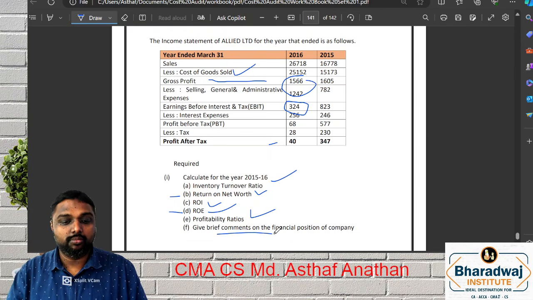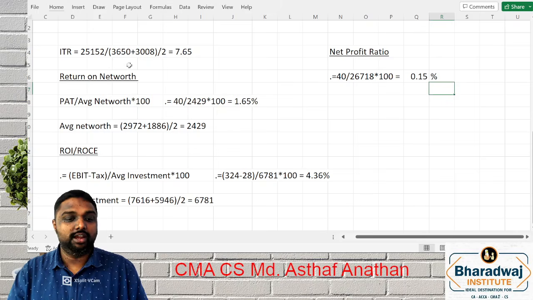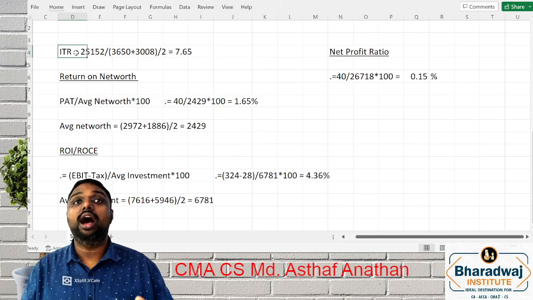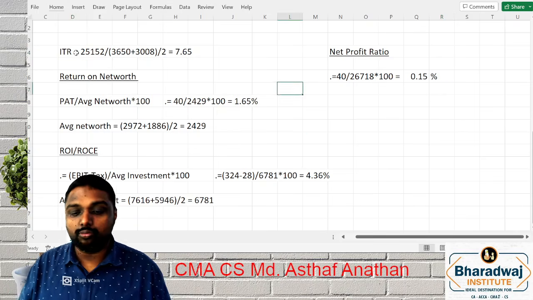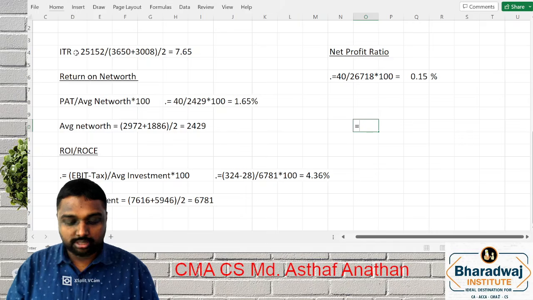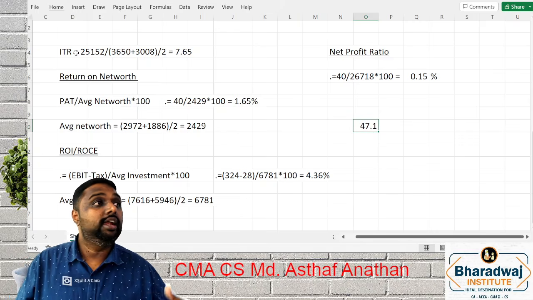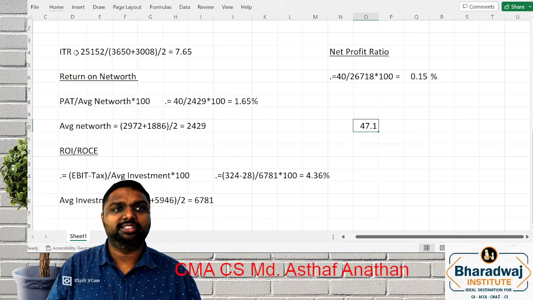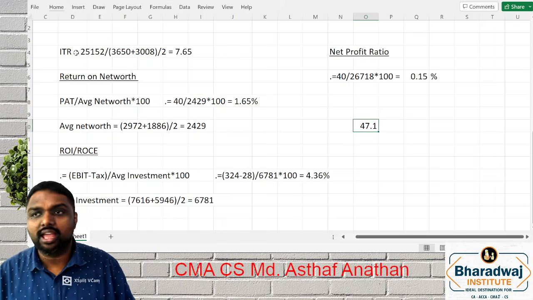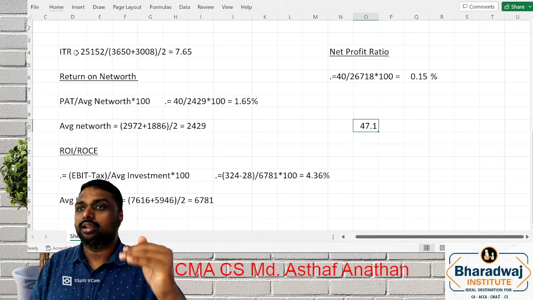Comments are very important. You can give the comments. The inventory turnover ratio, you can give the stock movement comment. What is the stock movement comment you can give? Suppose 360 days in a year, 7.65, you can say 47 days. A little bit average. Industry average we don't know, but we can say it's a little bit moderate, fast moving.